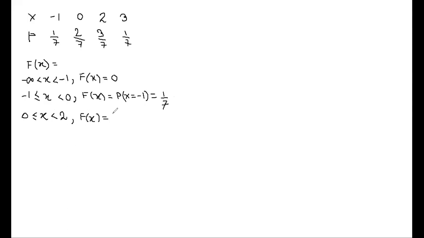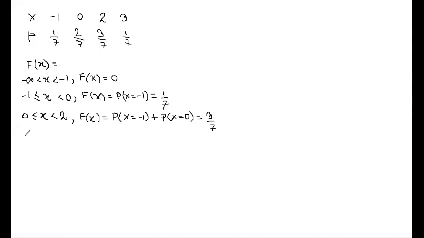It is probability x equals minus 1 plus probability x equals 0. According to the problem, probability x equals minus 1 is 1 by 7, and probability x equals 0 is 2 by 7. So it becomes 3 by 7, right?